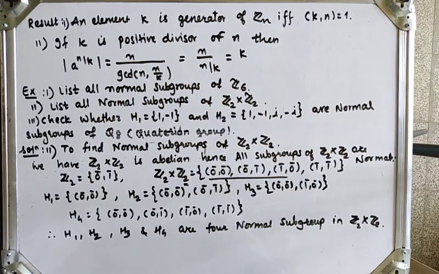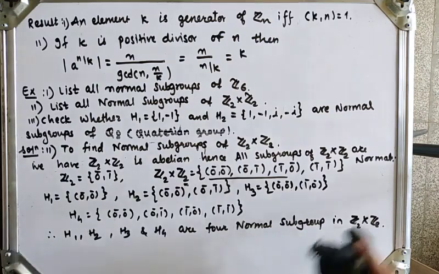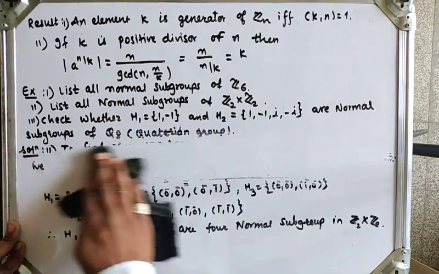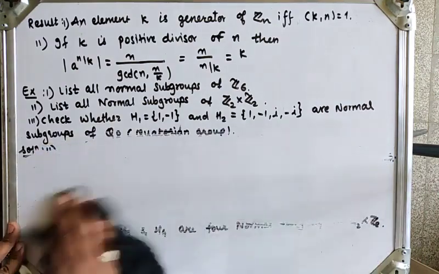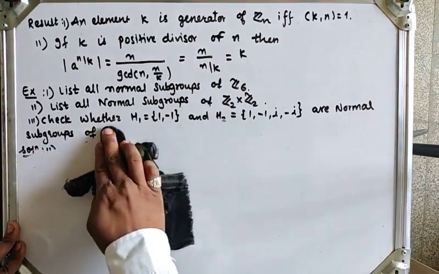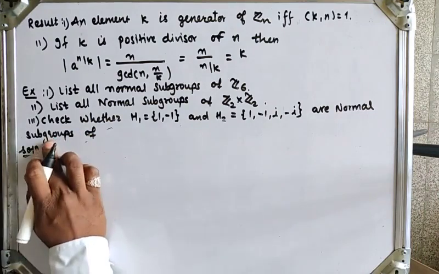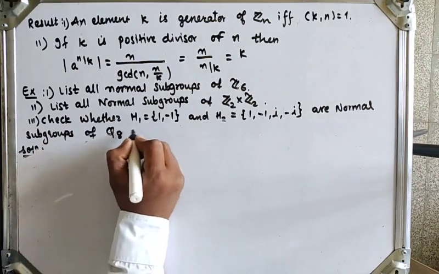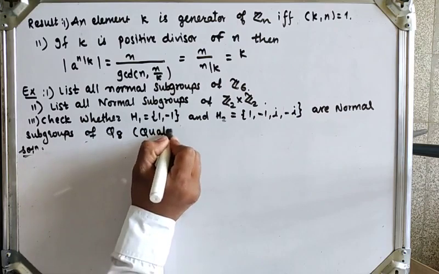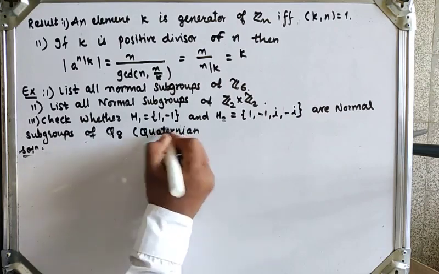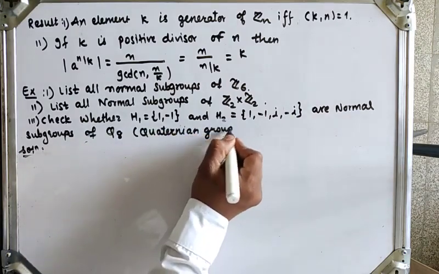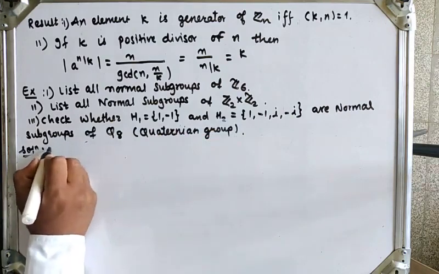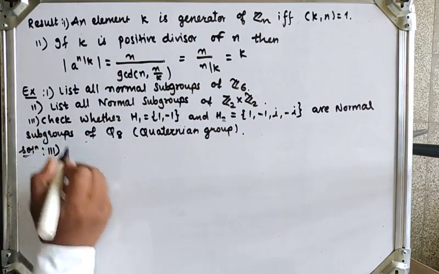Check whether H1 is equal to {1, -1}, H2 is equal to {1, -1, i, -i} are normal subgroups of the quaternion group. So we have known the quaternion group, and its property is, so Q8 is the quaternion group. So this is the third example.